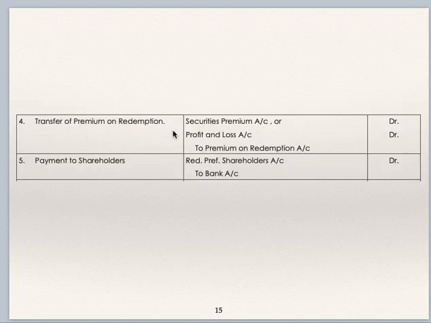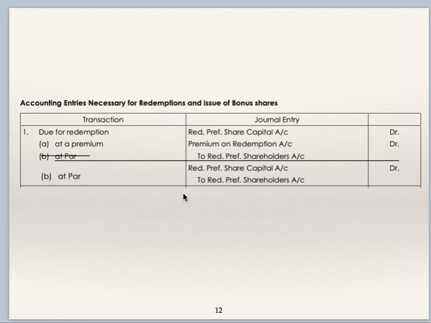Transfer of premium on redemption. At the time of redemption, if redemption is at premium, then the entry is, we have already seen the entry, redeemable preference share capital account debit, premium on redemption account debit.